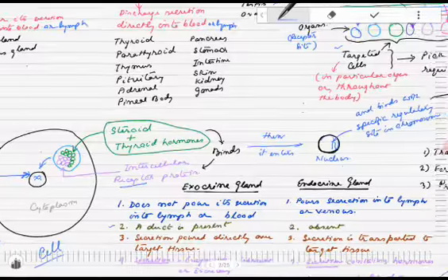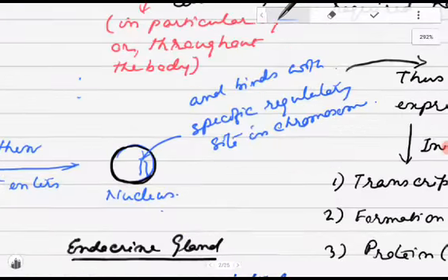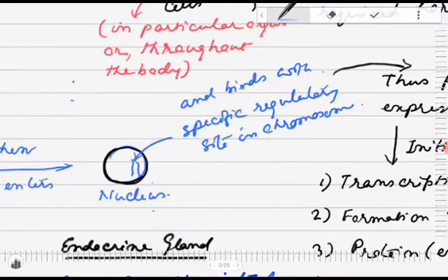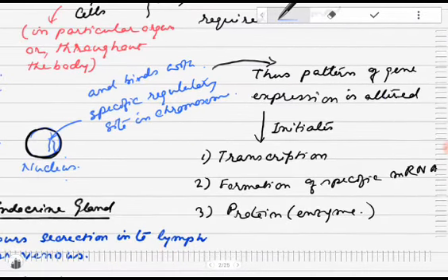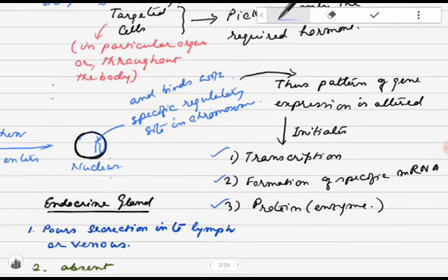Thus, the pattern of gene expression is altered in the nucleus, and it initiates transcription, the formation of specific messenger RNA, and the protein enzyme.